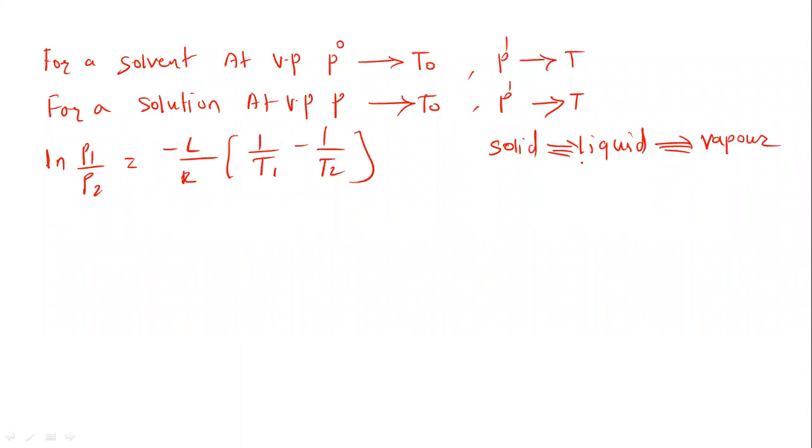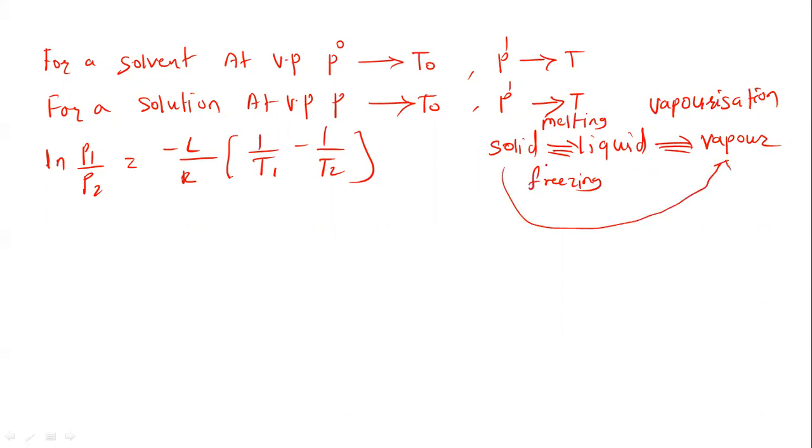Now the conversion of liquid to solid is called a freezing process. Solid to liquid is called a melting process. Solid melts, converted to liquid. Now liquid to vapor is called vaporization. And solid directly to vapor, some solids are directly converted to vapor, that process is called sublimation.